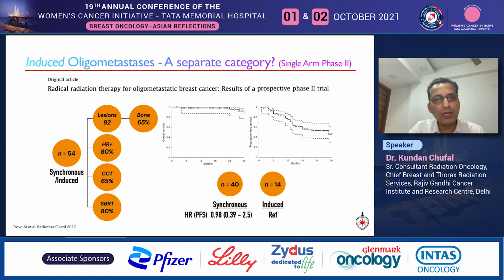Granted that the number of patients with induced oligometastasis was only 25%, and most patients had bone lesions, with the majority being hormone receptor positive. So overall, they were a good prognostic group of patients. It must also be pointed out that the apprehensions of the medical oncology community are unfounded, as 65% of patients received concurrent chemotherapy with SBRT.